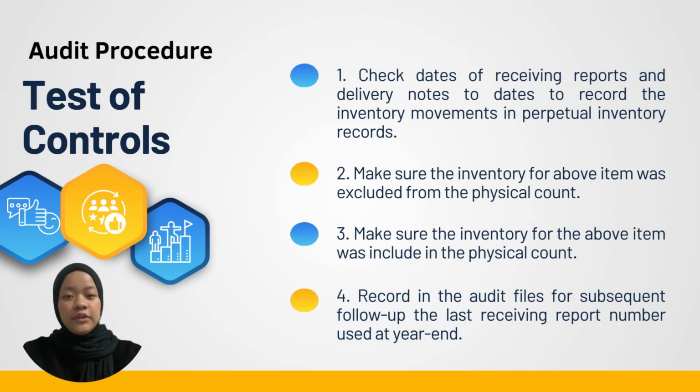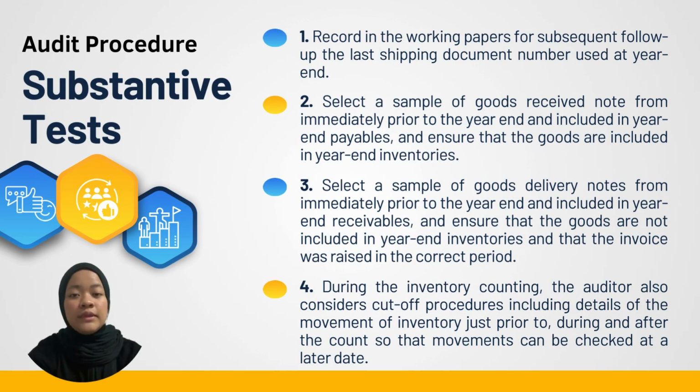Next, audit procedure for test of control. Firstly, check dates of receiving reports and delivery notes to the dates recorded for the inventory movement in the perpetual inventory record. Secondly, make sure the inventory for the above item was excluded from the physical count. Thirdly, make sure the inventory for the above item was included in the physical count. Fourthly, record in the audit file for subsequent follow-up the last receiving report number used at the year-end. For substantive tests, firstly, record in the working paper for subsequent follow-up the last shipping document number used at the year-end.